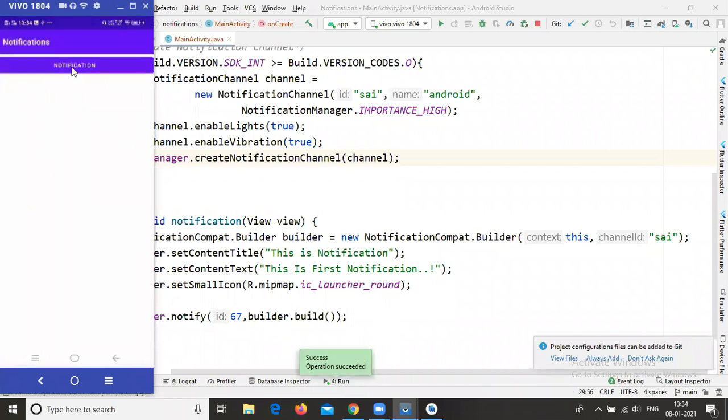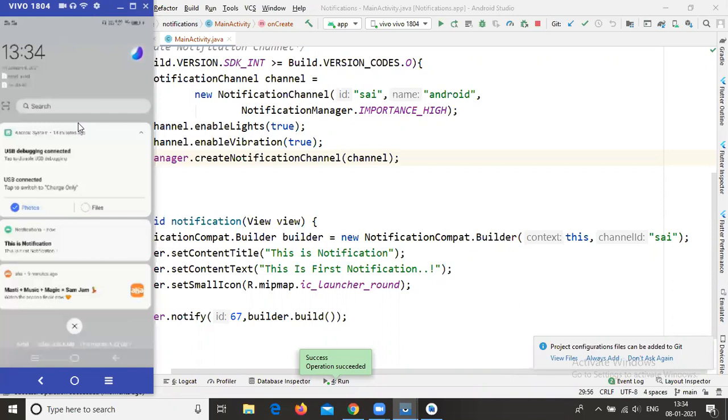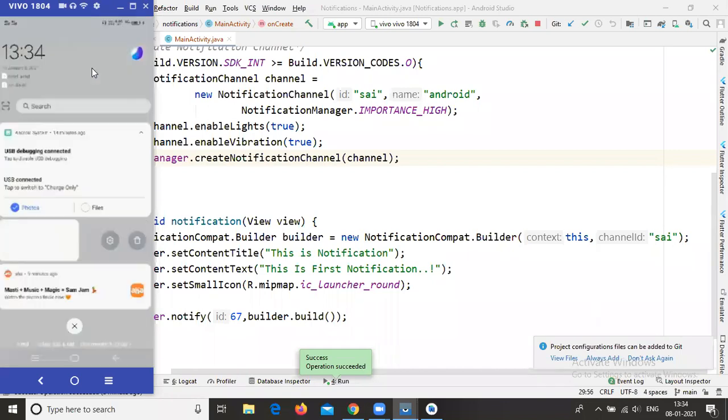If I click this button, the notification will be available. But here I'm unable to get any difference. Yes, I think I changed my phone settings. From your end, I think you all can observe the importance high and importance default. Okay, so this is all about notifications.